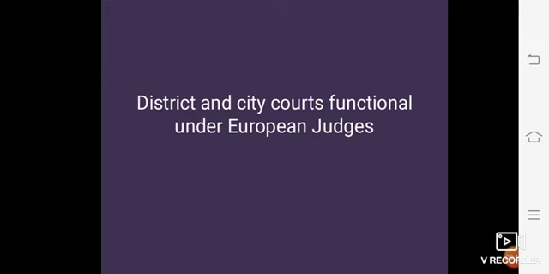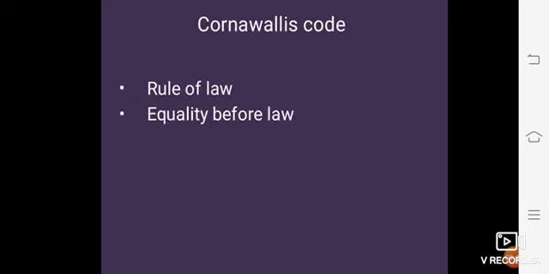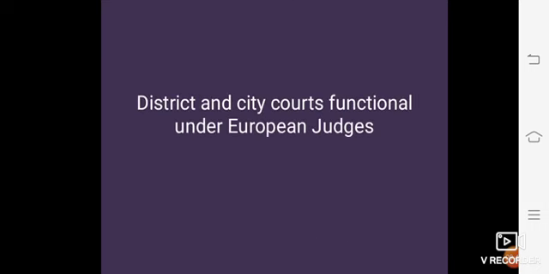Every district was provided with a court. Cornwallis had removed the collectors of their judicial powers and made them solely responsible for the collection of revenue. As a result, district judges were appointed, and Indian judges or munsifs were appointed for lower positions in all the courts of the judicial system. In criminal cases, Muslim law was improved and followed, and in civil cases, Hindu and Muslim laws were followed. In suits between Hindus and Muslims, the judge was the deciding authority.